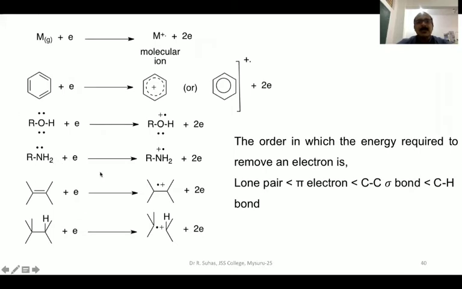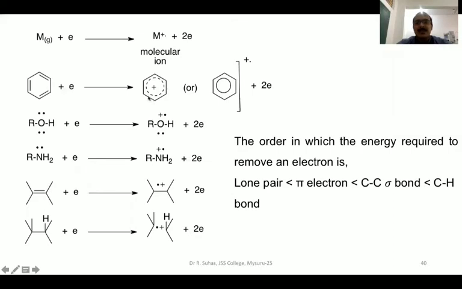So this is the representation of different classes of organic compounds. This is the general equation. Here M is the molecule present in the vapor phase. When it is bombarded with highly energetic electrons, it is going to lose an electron to form the molecular ion. Along with that, two electrons will be formed. When we take the aromatic system, say benzene, there are three pi bonds or 6 pi electrons. When it is bombarded with fast energetic electrons, say 70 electron volts, one of the pi electrons will be lost from benzene, which is represented like this.